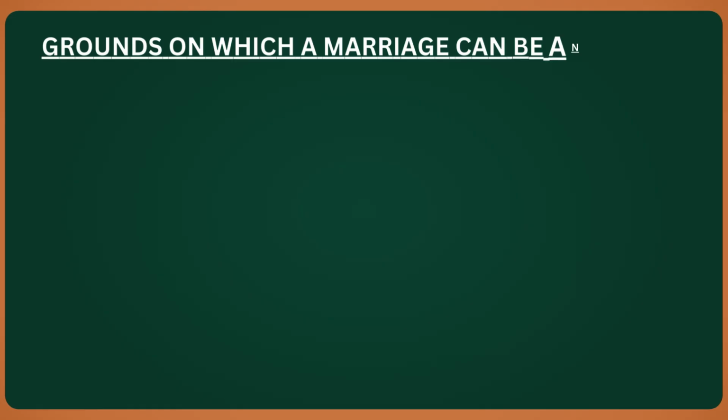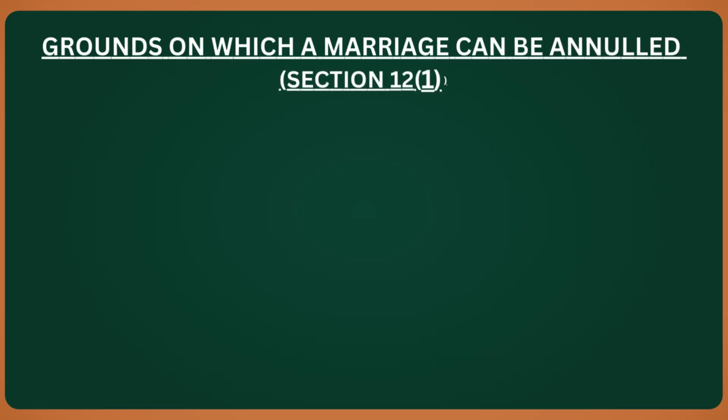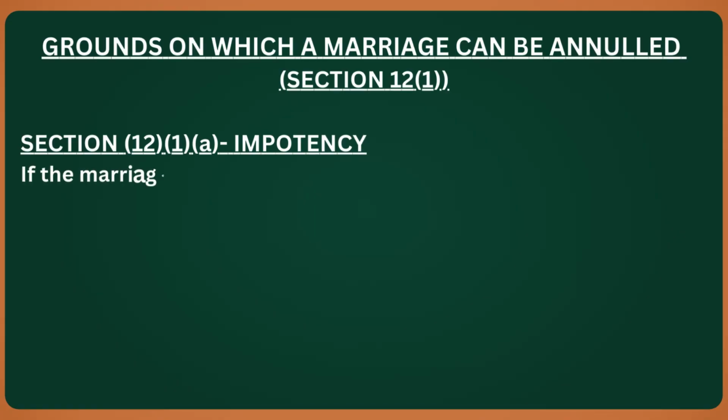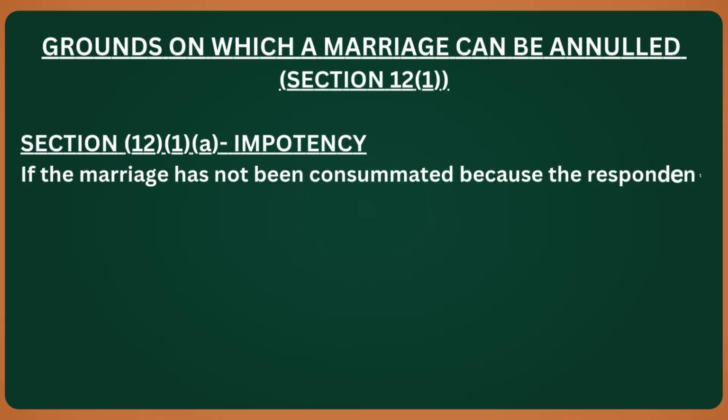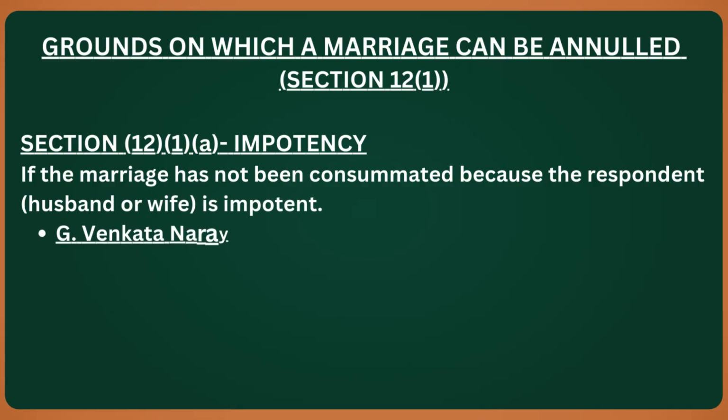Let's look at the first ground of annulment under Section 12, subsection 1, clause A: impotency. A marriage can be annulled if it has not been consummated because the husband or the wife is impotent. In the case of G. Venkat Narayan vs. Kurupati Lakshmi Devi, A.I.R. 1985 Andhra Pradesh 11, the court explained this clearly.